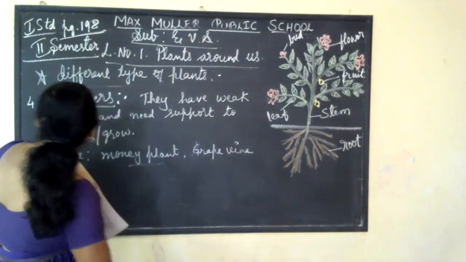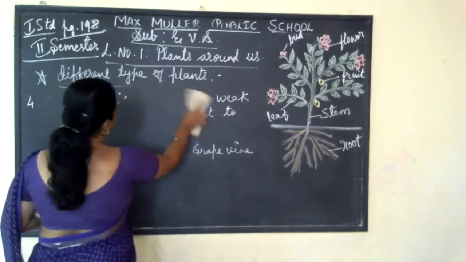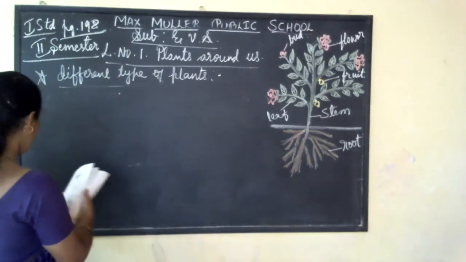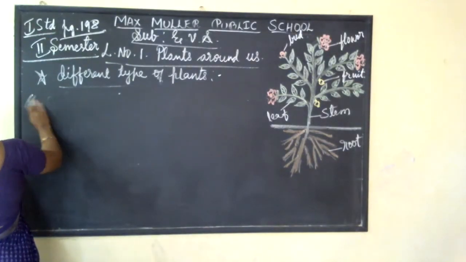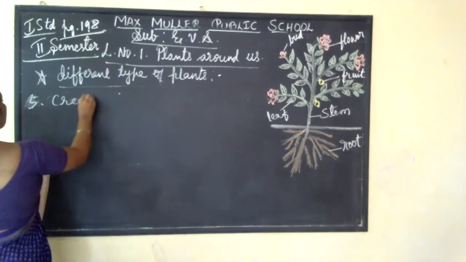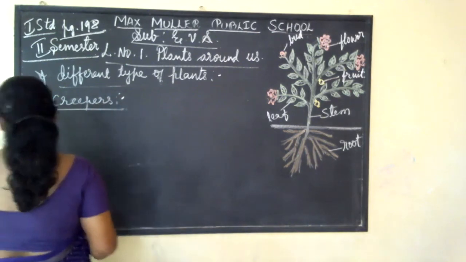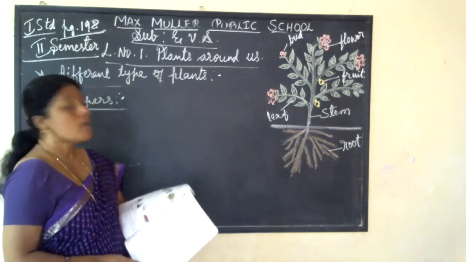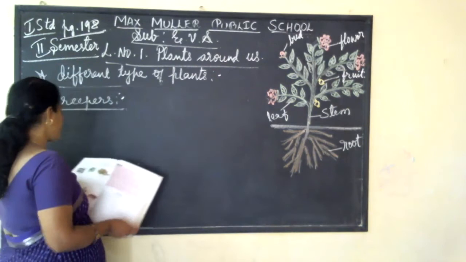Then come to the last one, that is the fifth one, creepers. What is meant by creepers? Some plants which have very weak stems spread on the ground. So they are called creepers.